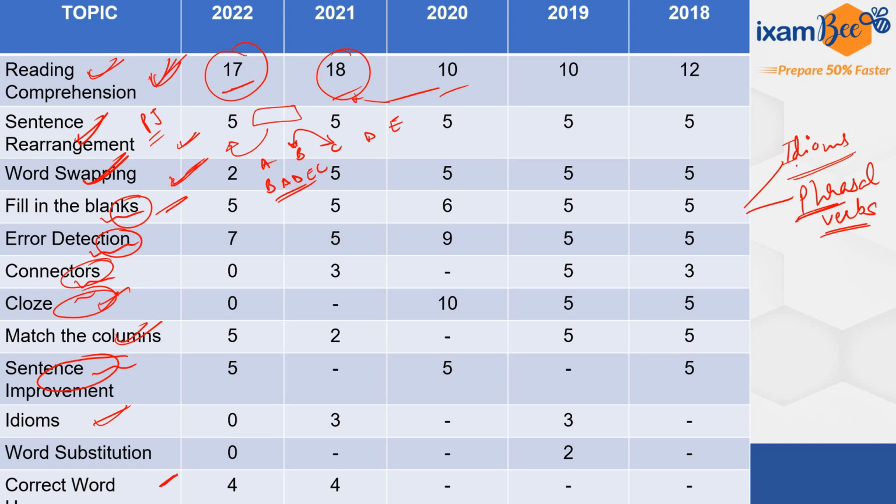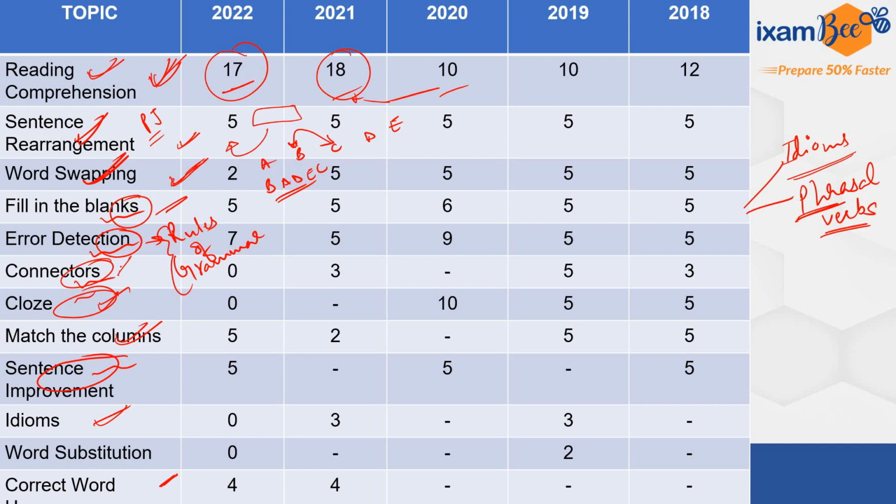Don't do that. Make sure that you revise, learn and practice idiom and phrasal verbs based questions, right? Then again, for error detection, rules of grammar are very important. If you don't understand all of grammar, if you don't want to get deep into it, you may study rules of grammar, but because you have time in hand, it will give you better clarity, and you can use your time every day to solve and study some of the rules, right?